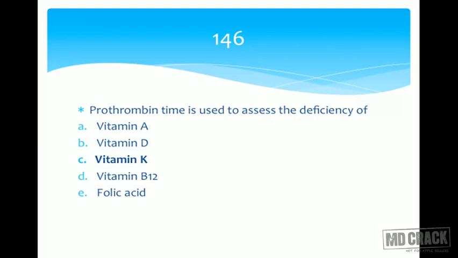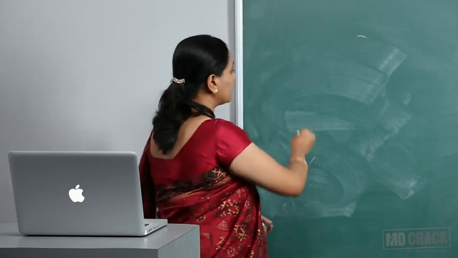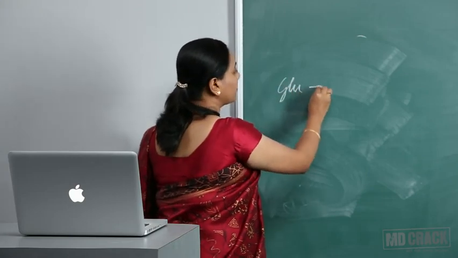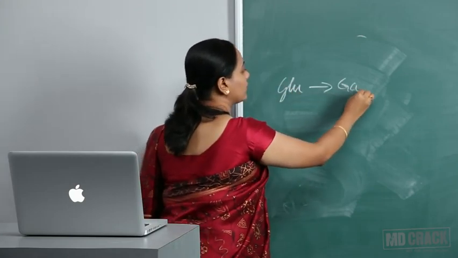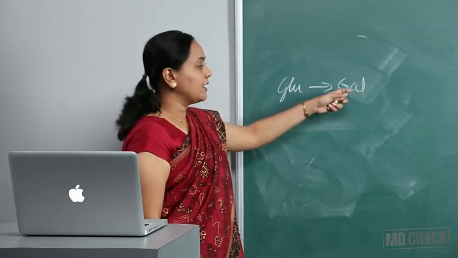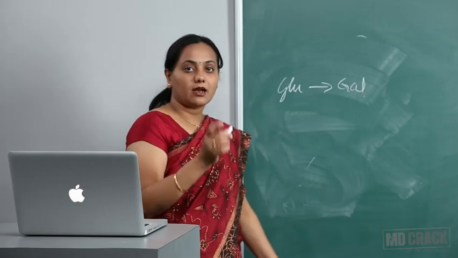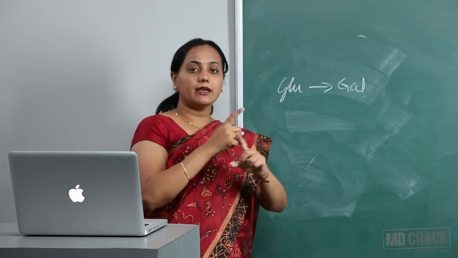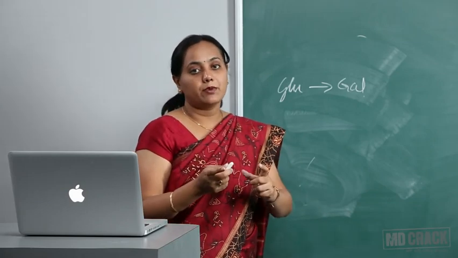Vitamin K is involved in the gamma carboxylation of the glutamate residues. It is responsible for converting glutamate to gamma carboxyglutamate, what we call as GLA. Once it forms gamma carboxyglutamate, it can cross link with calcium and help in blood clotting.